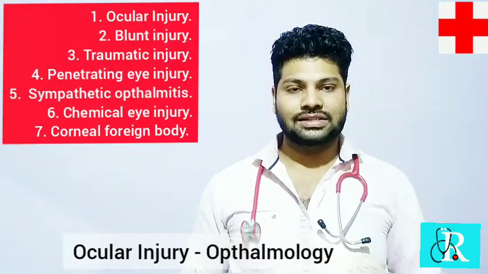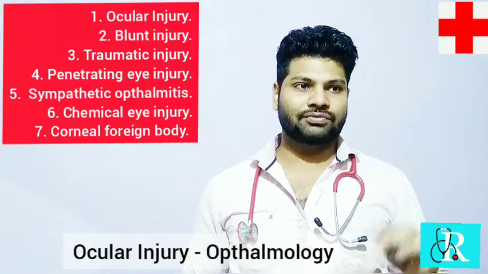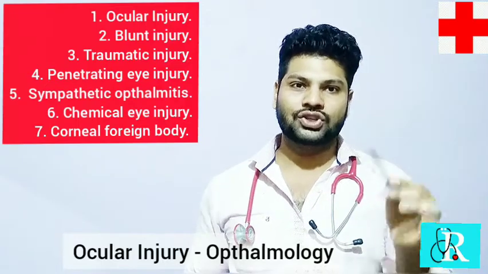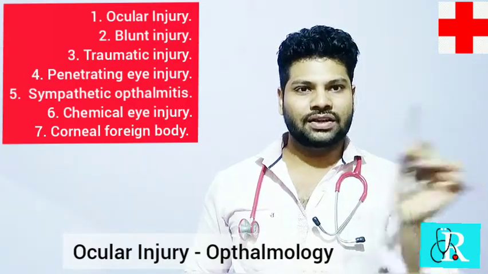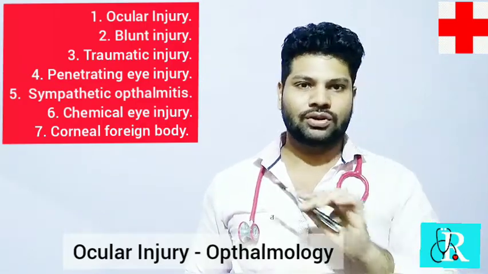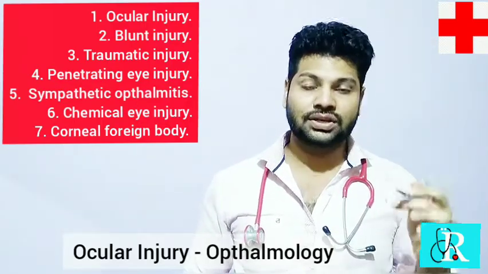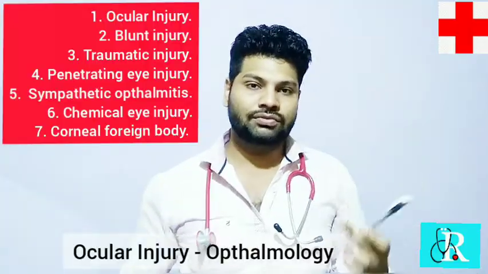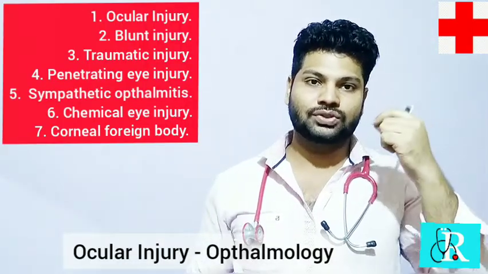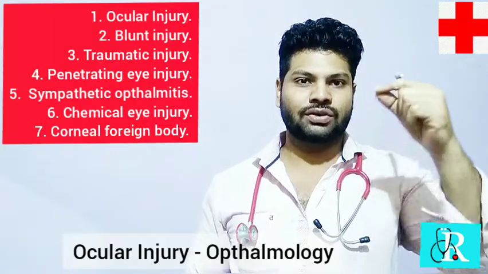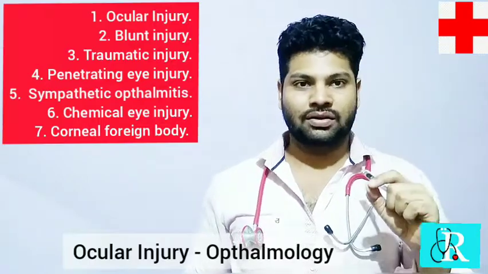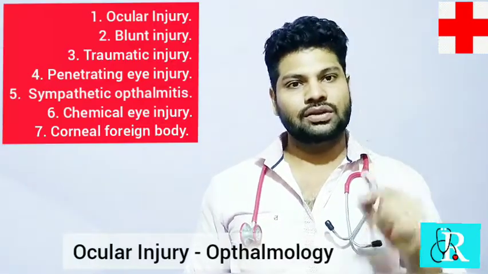So how do you remove it? A flicking motion should be used. Using a 24 or 25 gauge needle, just flick over the object and it is removed. Surgery may also be needed if it is deeply penetrating within the corneal layer and lodged within the anterior chamber. If it is just present over the cornea itself, flicking with a 24 or 25 gauge needle is enough. It cannot be removed by a cotton-tipped stick. We need a needle only.